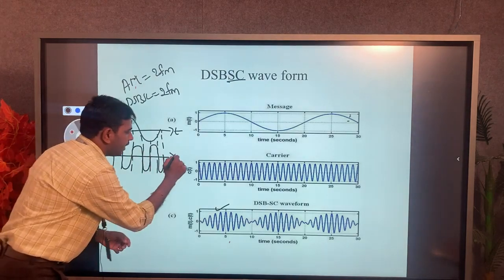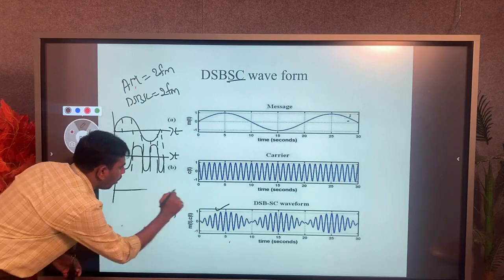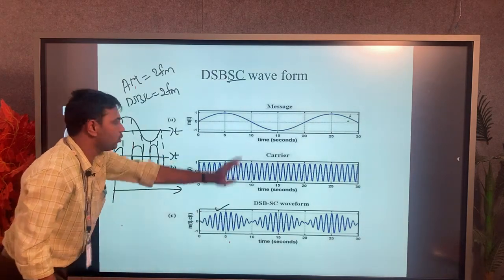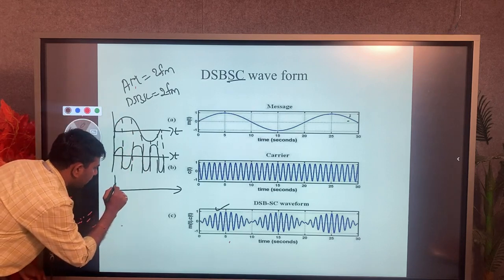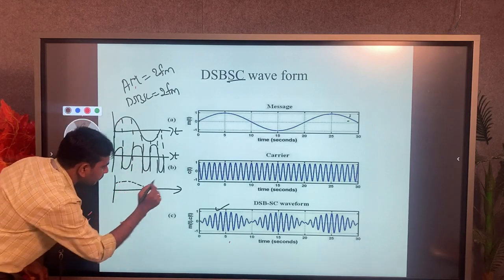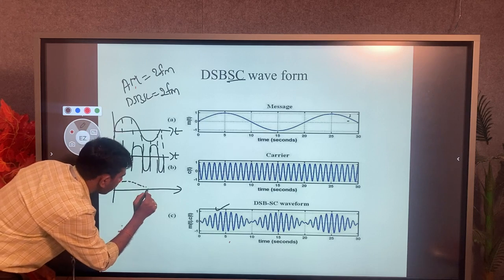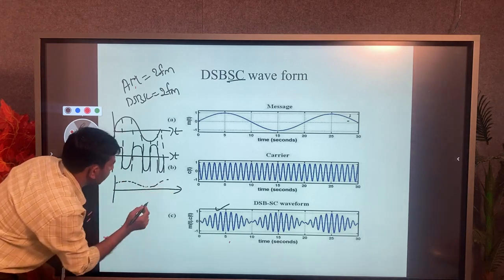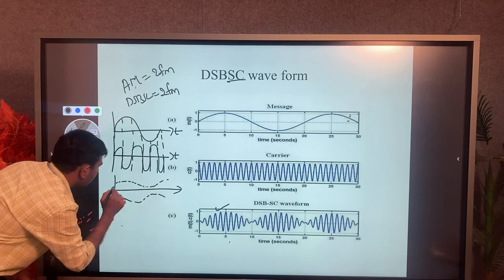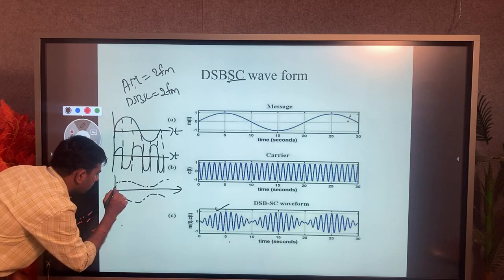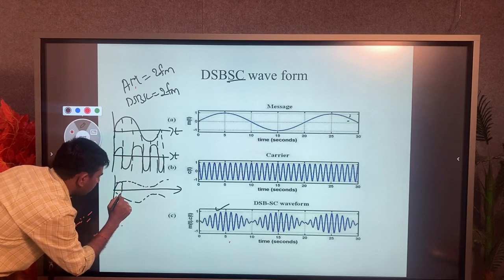Now how to get the phase reversal on the negative side: on the positive side, plus into plus gives plus, so the wave starts from here.